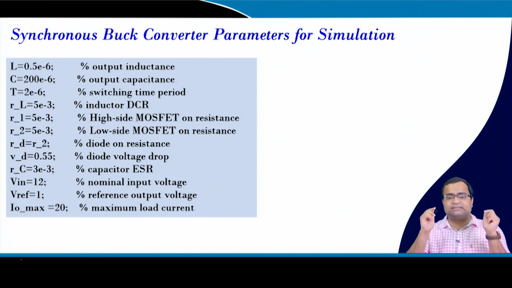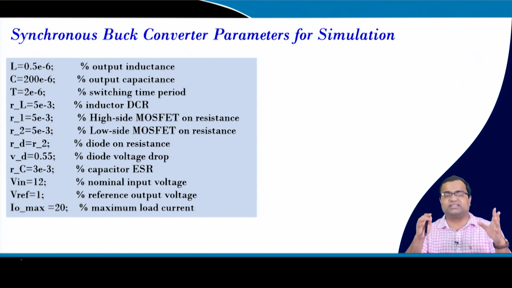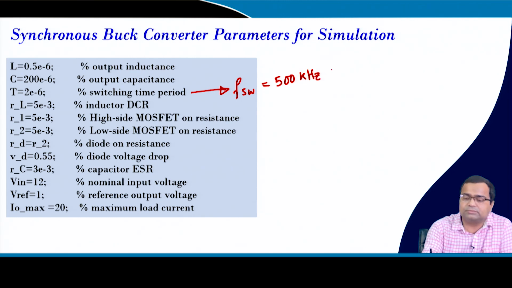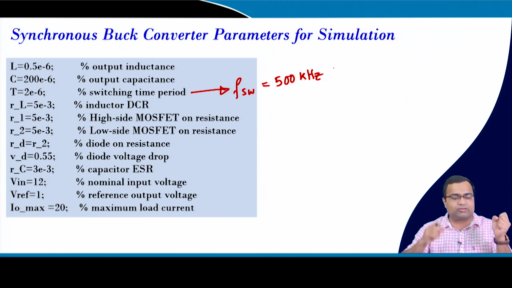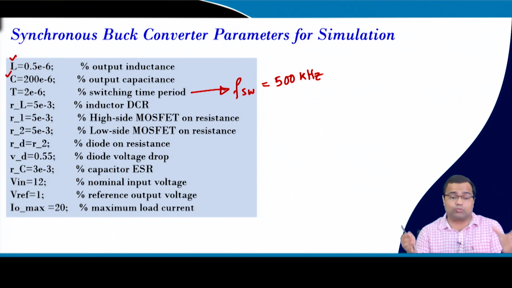In the previous class we discussed how to design the power stage of a buck converter, and we selected the switching frequency to be 500 kilohertz, which corresponds to a 2 microsecond time period, and we also decided how to design the inductance as well as the capacitance, like the output inductor and the output capacitor.